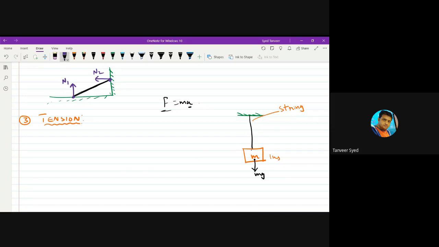That means the string is doing something to balance the weight of the block. What can a string do? Who can balance weight? Weight is a force. Only another force can balance a force. That means this string is applying some force on this block, due to which it is balancing the weight. You call this force the tension force, or simply tension.